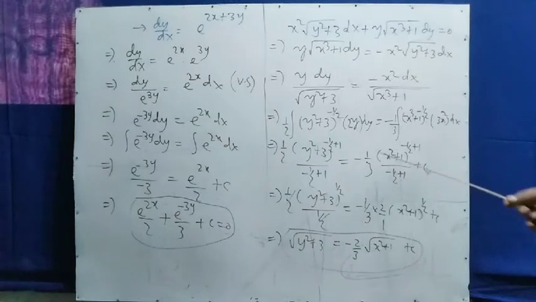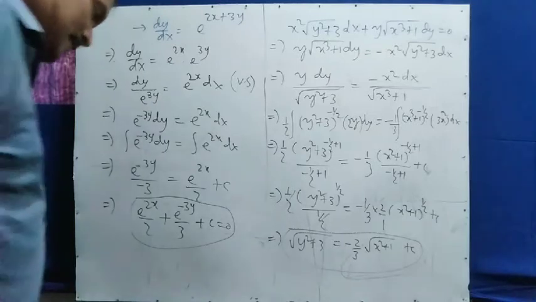Here it is 1 by 2 into 1 by 3. 1 by 2 when you take at the numerator will be 2 by 1. So 1 by 2 reciprocalized, and you will get 2 by 1. Here it is minus 2 by 3. x cube plus 1 to the power 1 by 2 means what? 1 by 2 means root over. Here also 1 by 2 means root over. So these are a few problems relating to variable separation. Variable separation is also applied for some problems just like